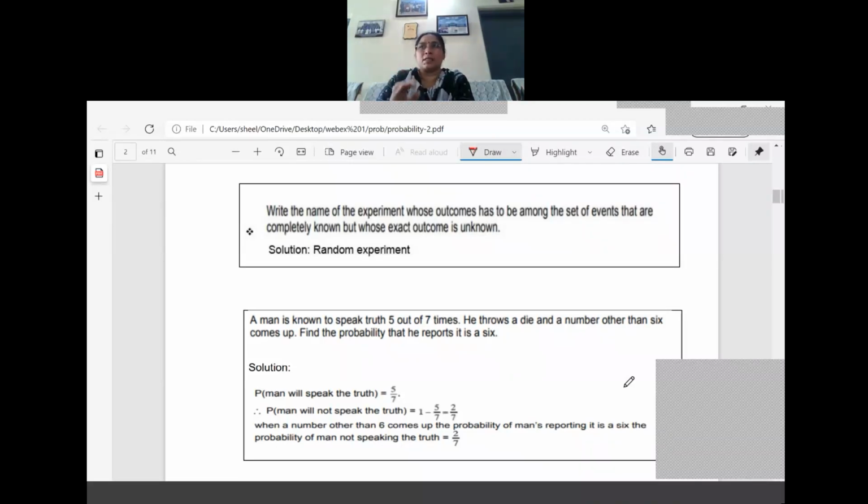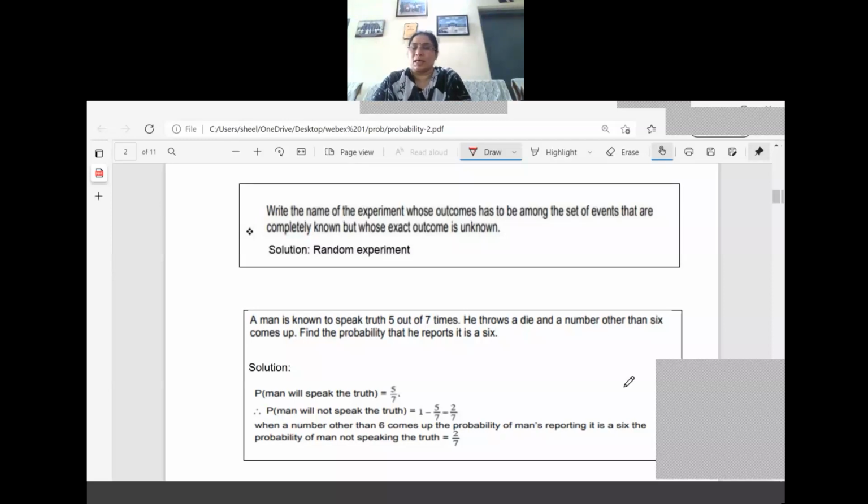That is why this is called a random experiment, because before the experiment we know what can come, but we are not sure what will come. That is, head can come or tail can come, right? So that type of experiment is called a random experiment. Another example, throwing a die also. Before throwing the die, we know that six outcomes are possible. What are they? One, two, three, four, five, six. But which of these six outcomes is going to happen, we cannot say. This type of experiment is called a random experiment.